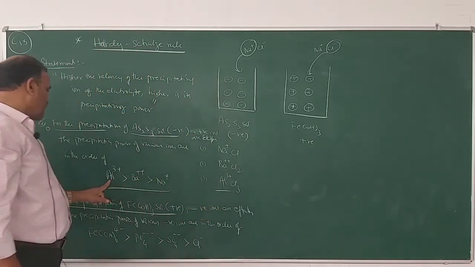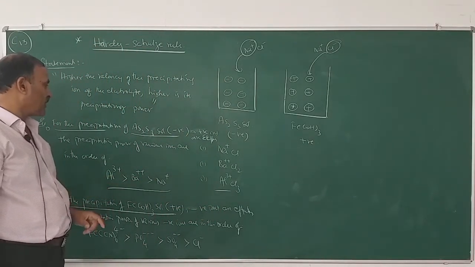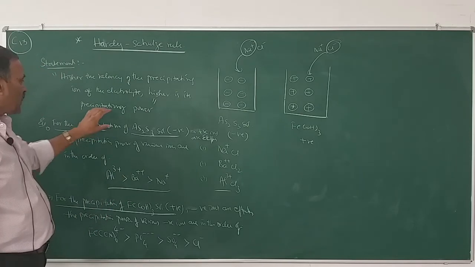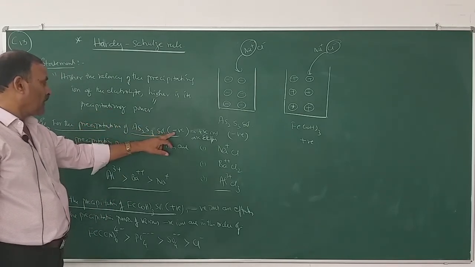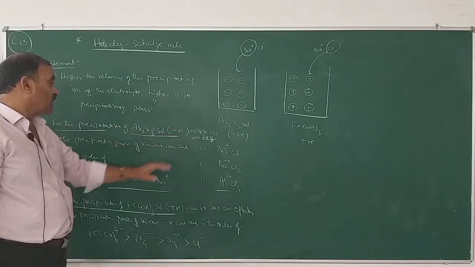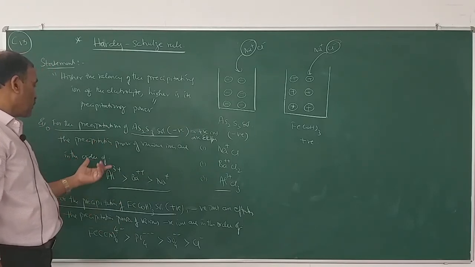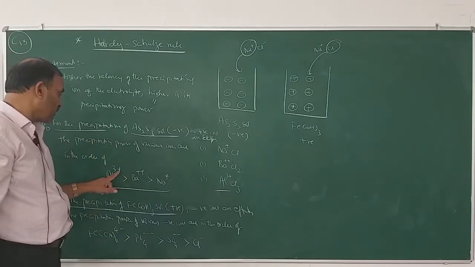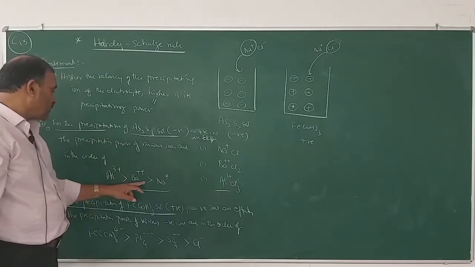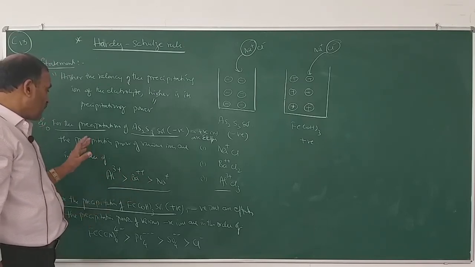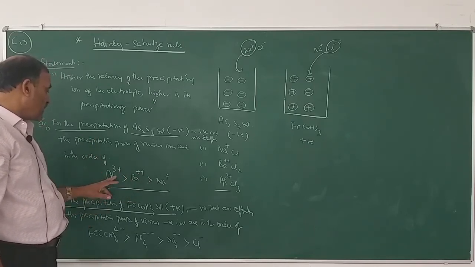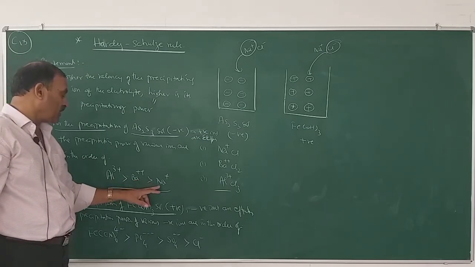For the precipitation of negative salt, positive ions are effective, so higher the valency of the positive ions, greater is its precipitating power. Therefore, the precipitating power of aluminum is greater than barium or sodium.